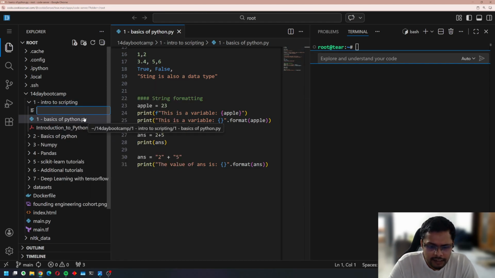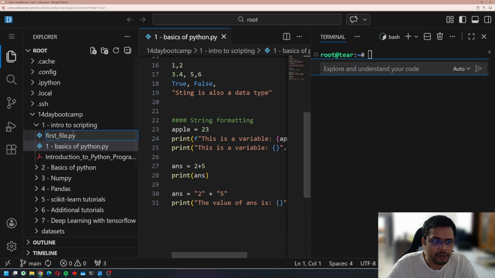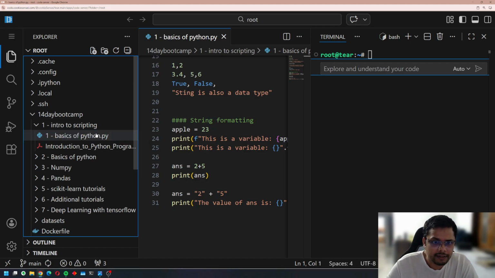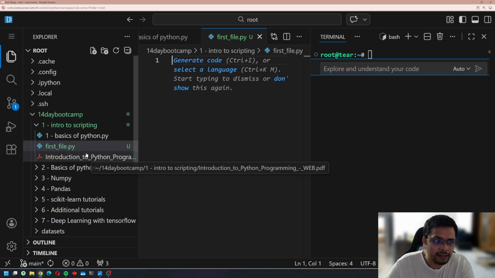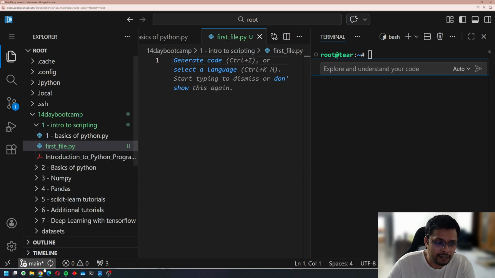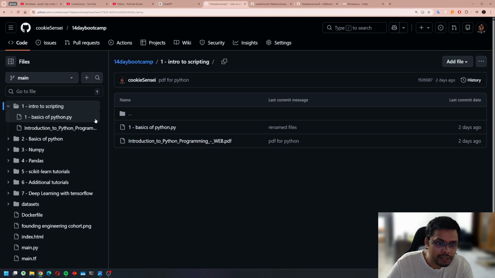I'm creating one. Let's say first file dot py. I hope it is visible. Let me zoom in a little bit. Okay. On the left side panel, as you can see, I have created first file.py and I'm going to open it. As soon as I created it, the magic is that this U symbol means untracked, meaning that locally inside my browser I have created a file, but on GitHub this file does not exist yet. We will be pushing these changes from local to GitHub very soon.